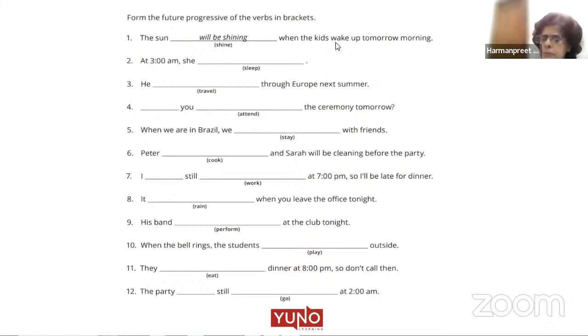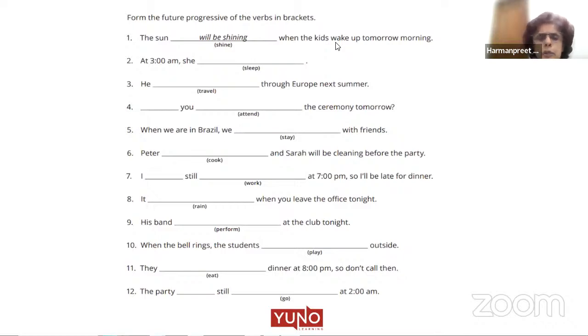Future means will, continuous means ing, and in future continuous we use be as the helping verb. The sun will be shining when the kids wake up tomorrow morning. So one particular action which will be happening at a specific time in the future.